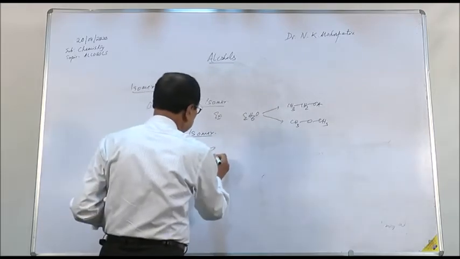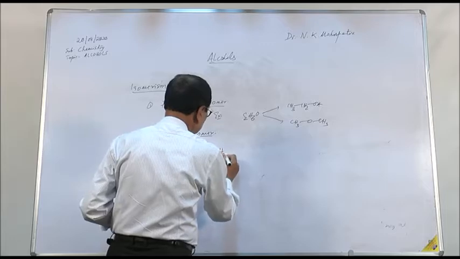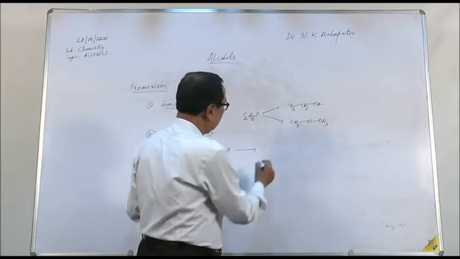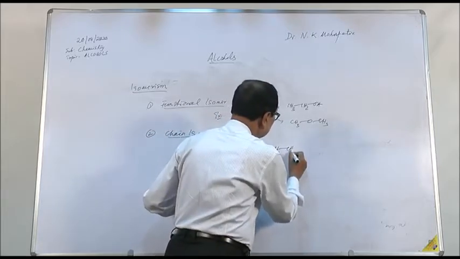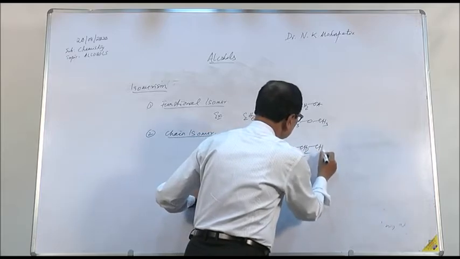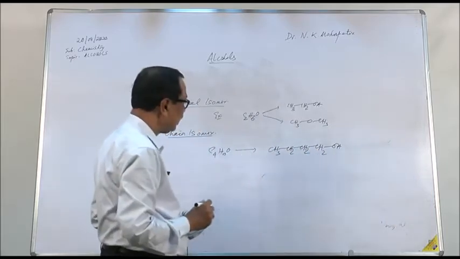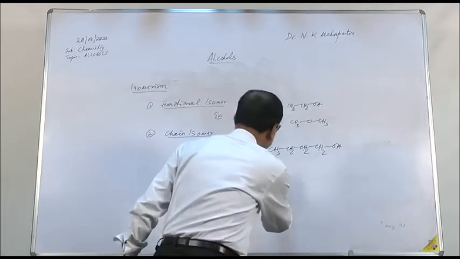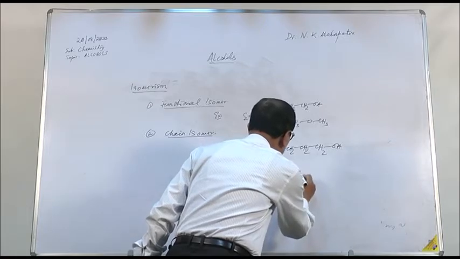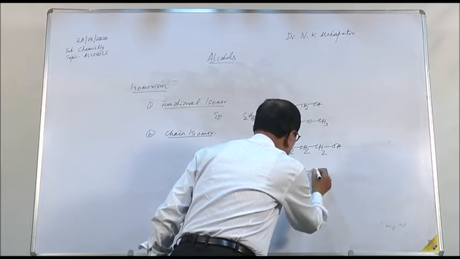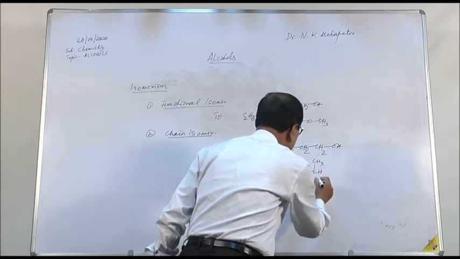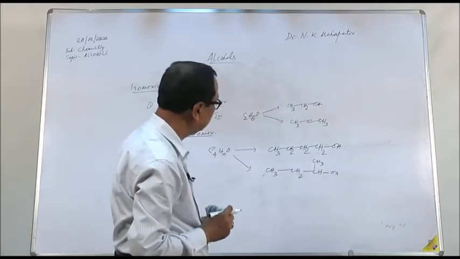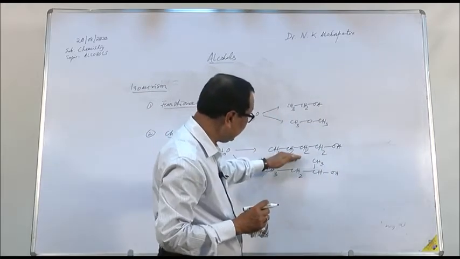For example, C4H10O has different chain compounds like CH3CH2CH2CH2OH. This is one structure, and another one is CH3CH2CH(CH3)OH. This is another structure, but the chain length is different.